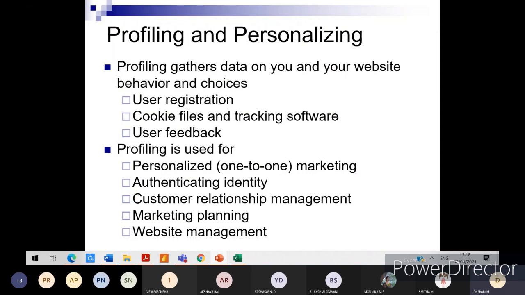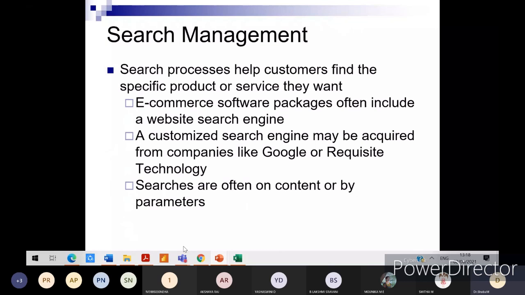Then profiling is used for personalization. Profiling is nothing but categorizing the users. So personalized, it is like one-to-one marketing or targeted marketing as well. Then authenticating identity, customer. We have already seen what CRM is and how it enhances business growth.